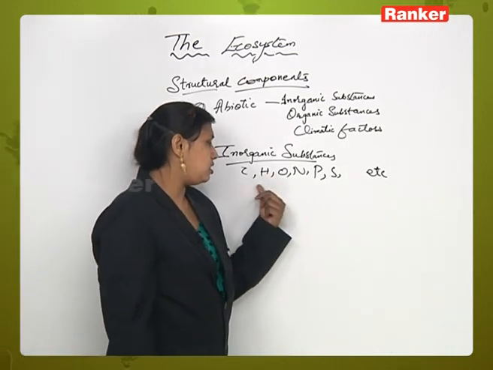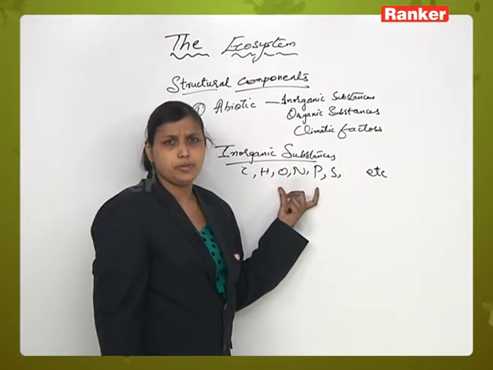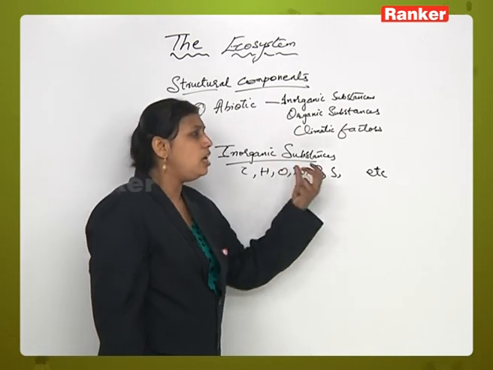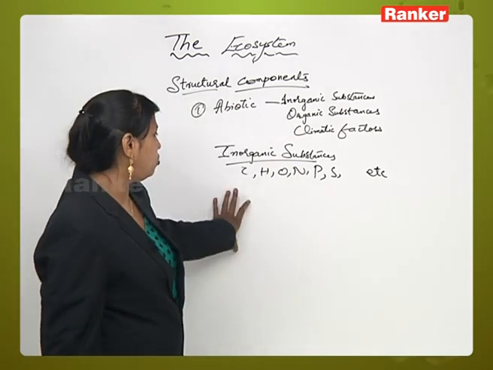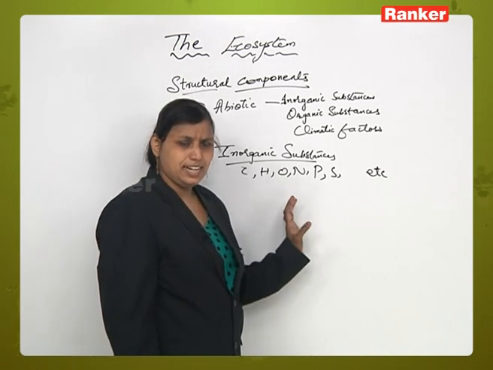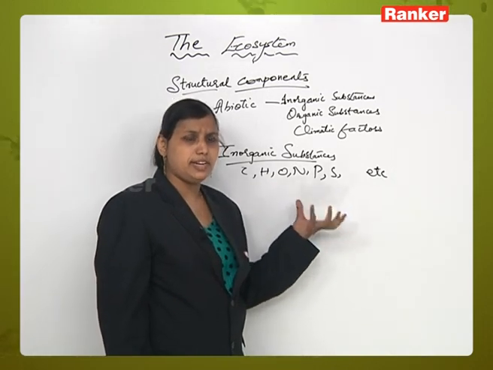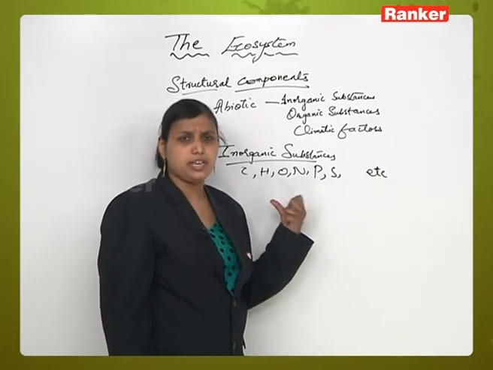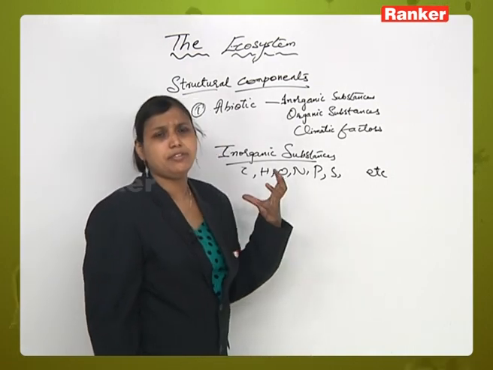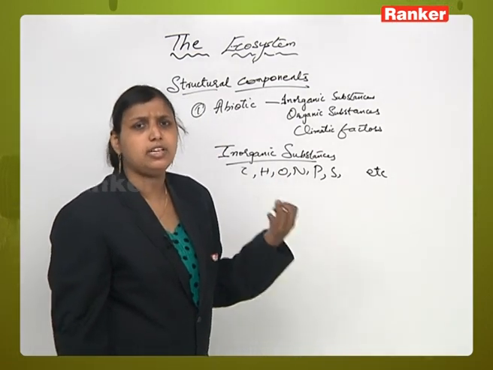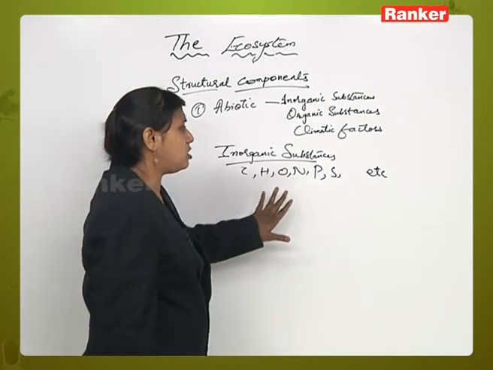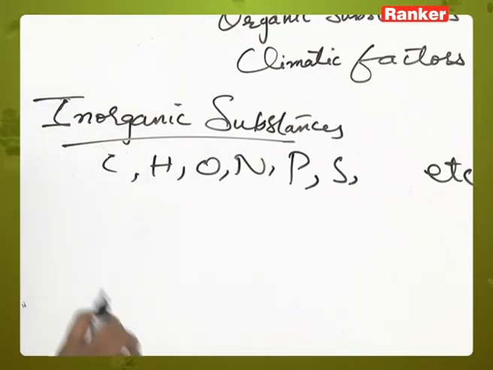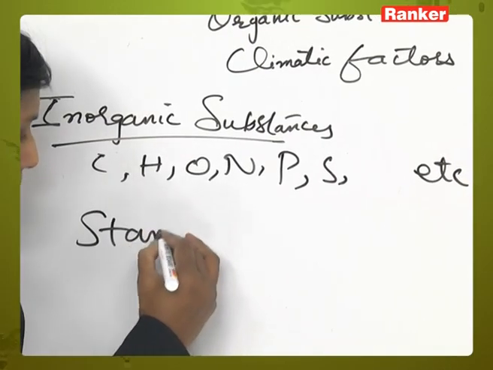How are all these inorganic substances absorbed by the plants? These are absorbed with the help of the root hairs. Now with the help of the root hairs and with the help of the sunlight, plants convert the radiant solar energy into potential chemical energy and try to get the food material or nutrient material required for that particular ecosystem. Now here we will come across a term called standing crop.